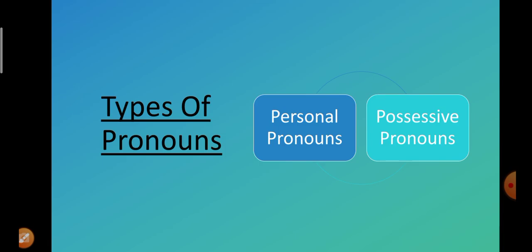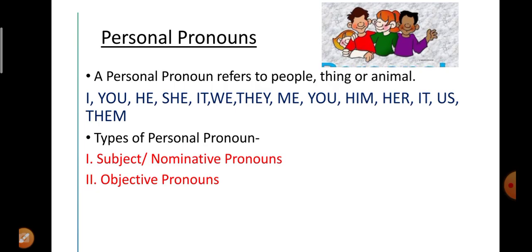Now, the types of pronouns which you have to study in class 6 are personal pronouns and possessive pronouns. Let us move to personal pronouns first. A personal pronoun refers to people, things, or animals. Whichever words are used in place of the name of people, things, or animals are known as personal pronouns. I, you, he, she, it, we, they, me, you, him, her, it, us, them. All these words are personal pronouns.